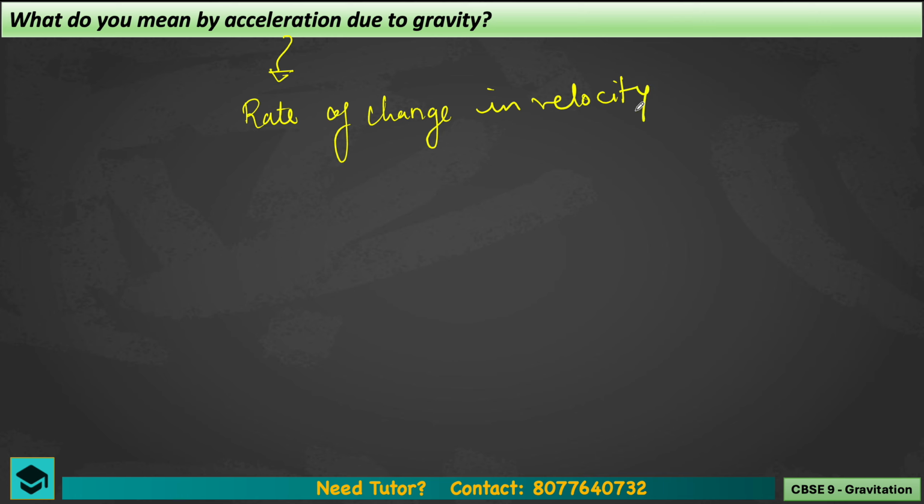Obviously there would be a change in speed, but here they are asking, what do you mean by acceleration due to gravity? To understand this term, let's take this case. Here we have a tree at a height holding a fruit. We start observing, the time is 0 at this moment, and the initial velocity is 0 meter per second.